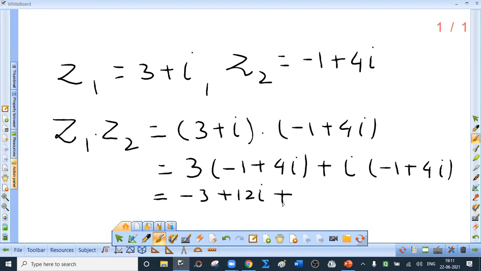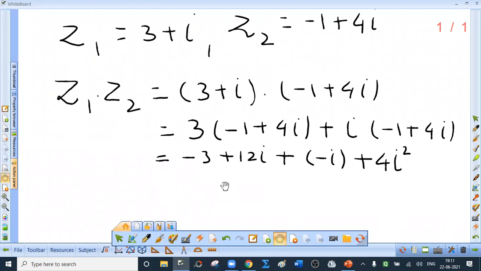Now the same rule applies for multiplying minus 1 plus 4i by i. i into minus 1 is minus i. i into 4i is 4i square. But we know that i square is minus 1. So in the next step, I will write minus 3 plus 12i minus i.